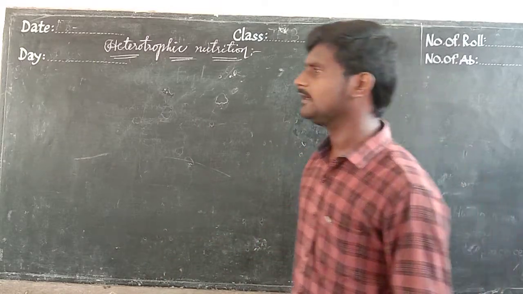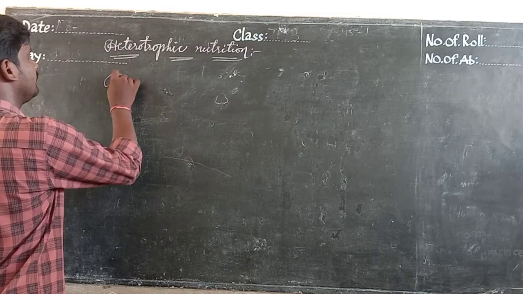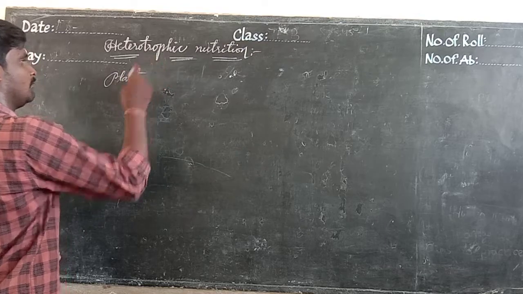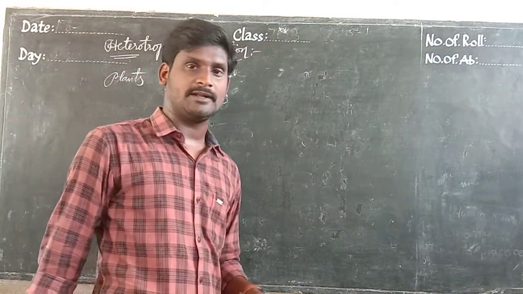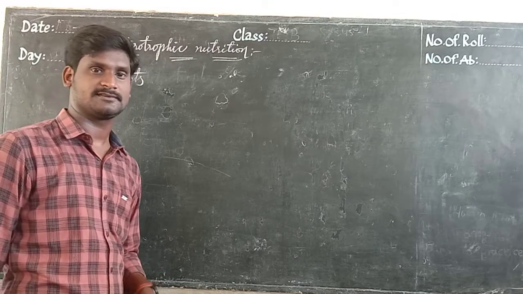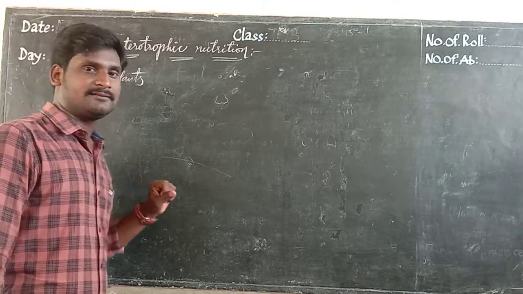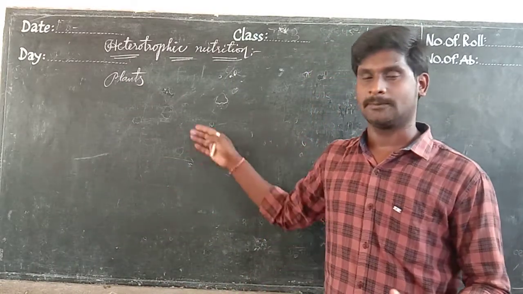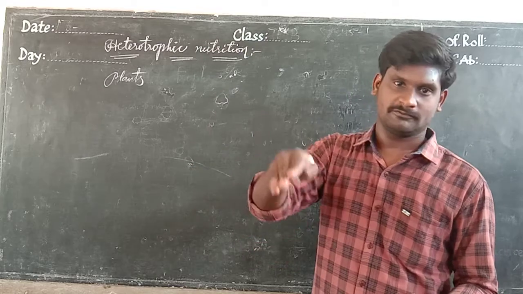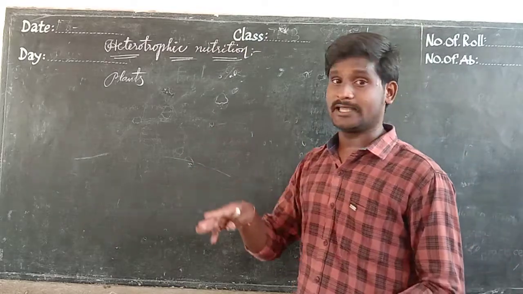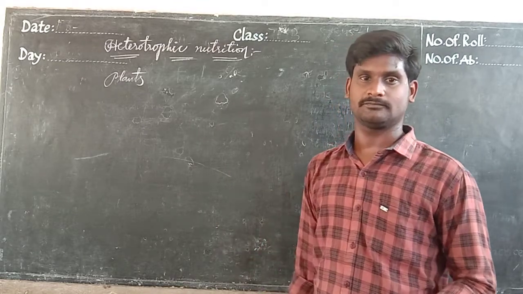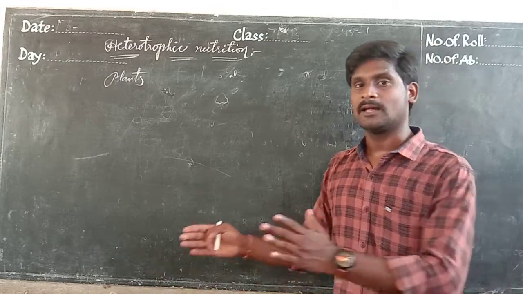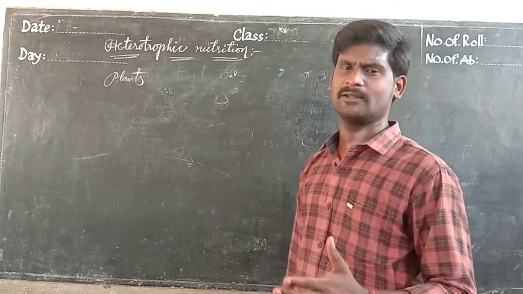In our nature, mainly we have plants only. We discussed in the previous class that plants can prepare their food by the process of photosynthesis. So the plants can provide food to heterotrophs. The plants can use food themselves, and they can also provide food to the heterotrophs. Some living organisms, like some types of animals, also cannot prepare their food.